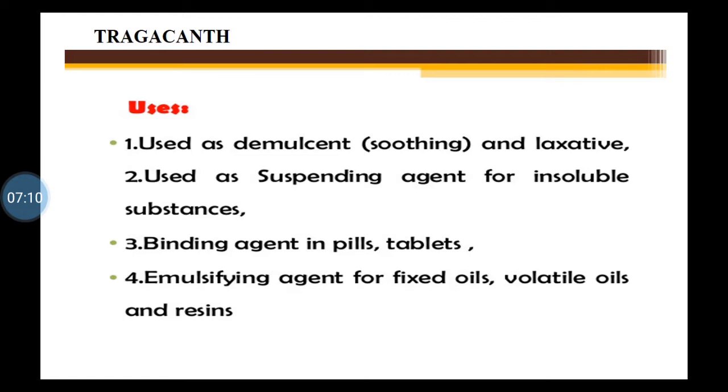Then uses of tragacanth: it is used as demulcent, that is a soothing agent. So to the throat, these demulcents give soothing effect, isn't it? So if any irritation is there to the throat, that can be relieved by demulcent drugs. Then other use of tragacanth is laxative. What are laxatives? Later on we will cover a separate topic of laxatives.